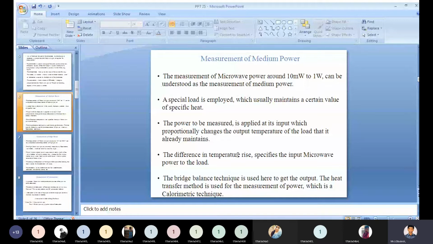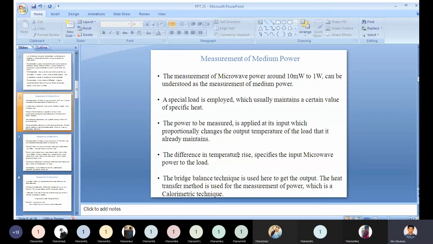The difference in temperature rise specifies the input microwave power to the load.